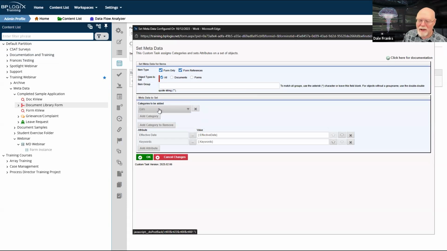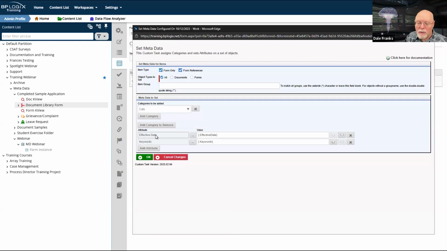The important thing about this is what categories do I want to add to the metadata? So I already have the categories for documents. Now I just need to add these additional categories. So it's either going to be HR or IT, because those are going to be my only two choices. And I just want to add that category to my metadata so that it adds that additional lower level category. I could remove categories as well. We're not doing that in this case. But we could do that.